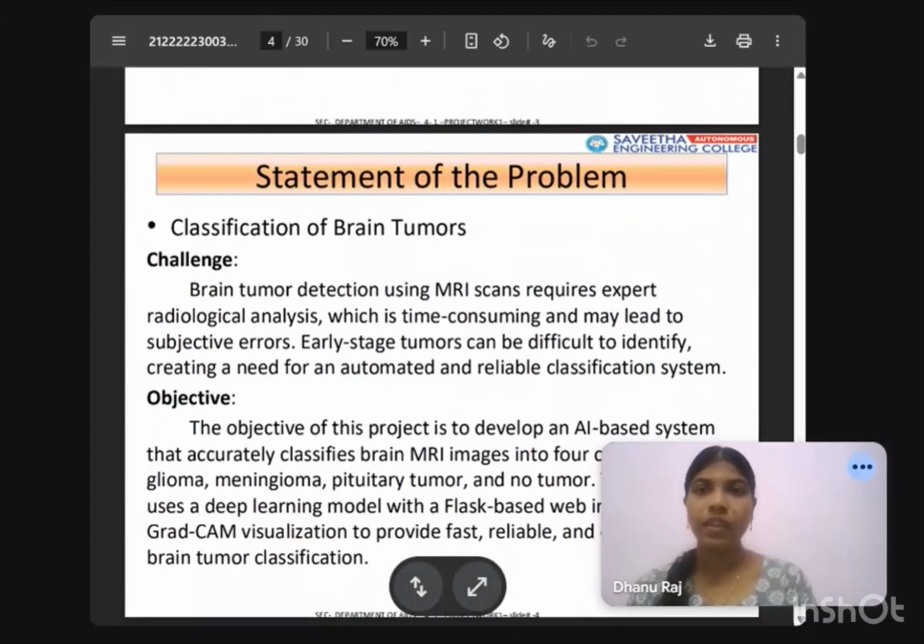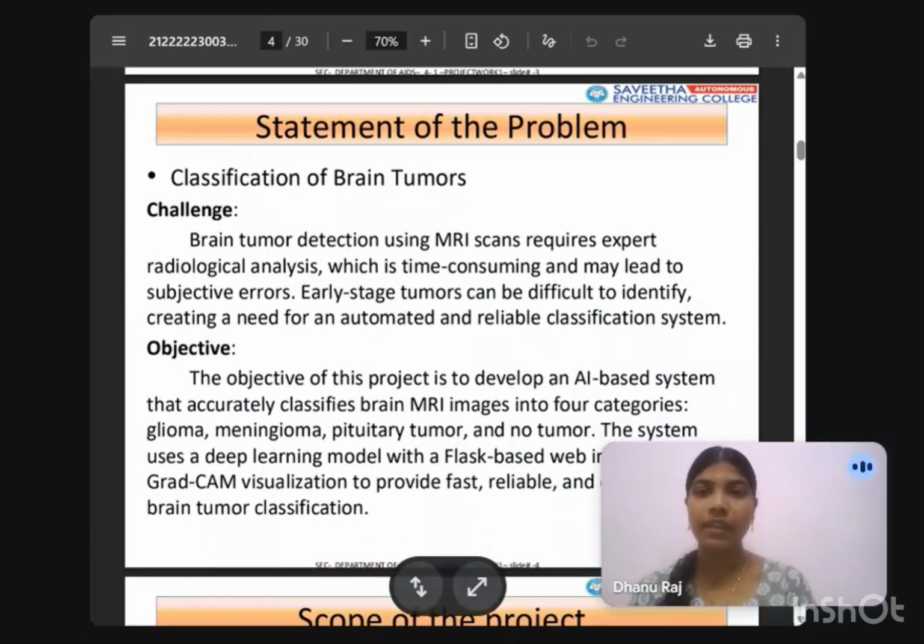Statement of the problem. The main challenge in brain tumor detection using MRI scans is that it requires expert radiological analysis, which is time consuming and may lead to subjective error. Early stage tumors are difficult to identify, creating a need for an automated and reliable classification system. Therefore, the objective of our project is to develop an AI-based system that accurately classifies brain MRI images into four categories: glioma, meningioma, pituitary tumor, and no tumor, using a deep learning model with GradCam visualization and a Flask-based web interface.